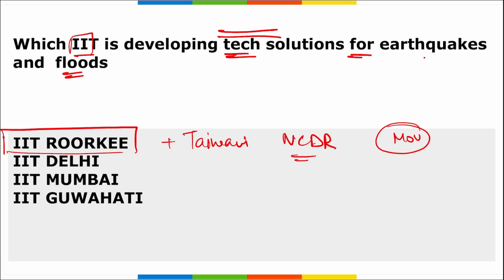All right, instead of earthquake and floods, we can say in order to tackle natural hazards, right? They can be landslide, flood, debris flow, or any other natural hazard, right?